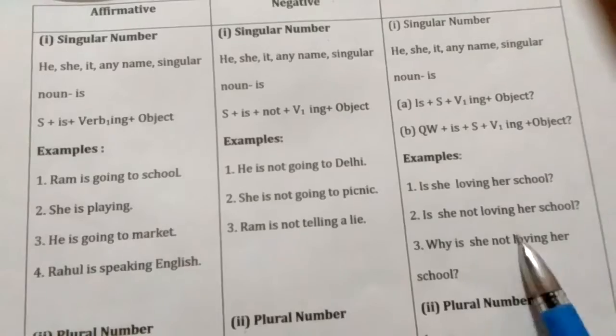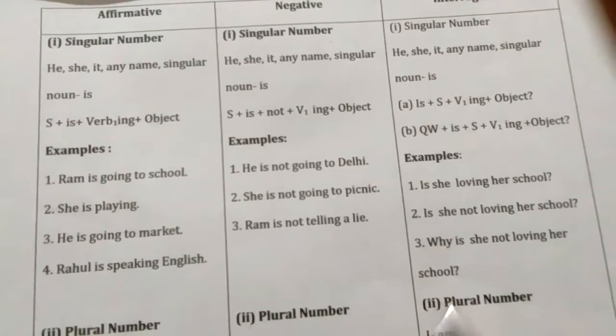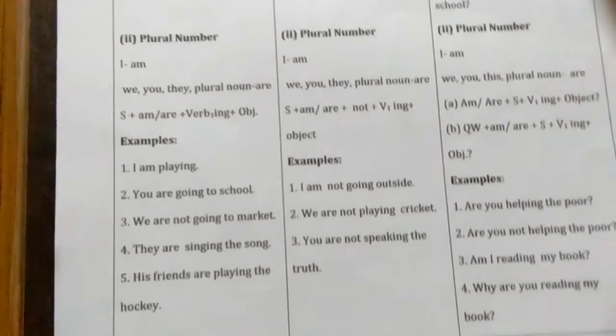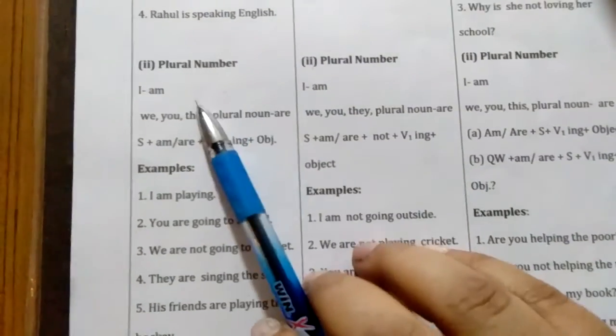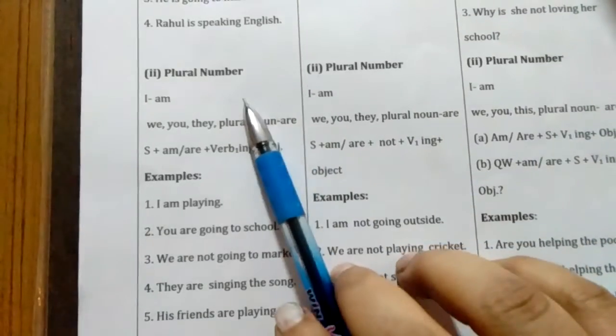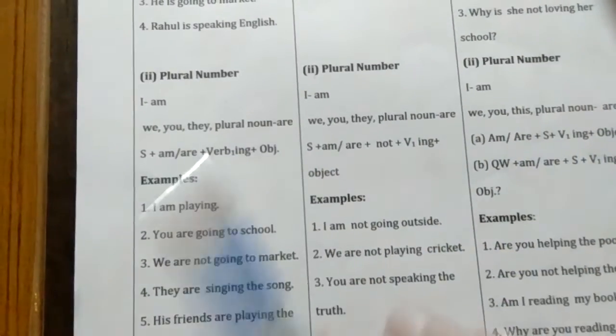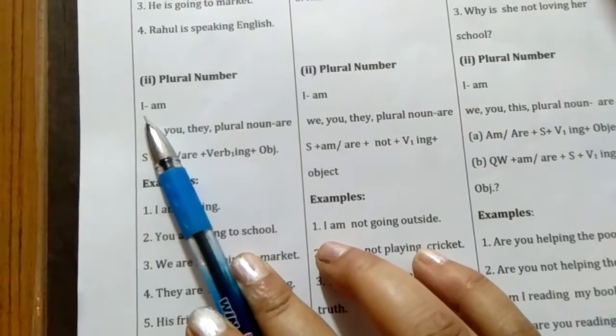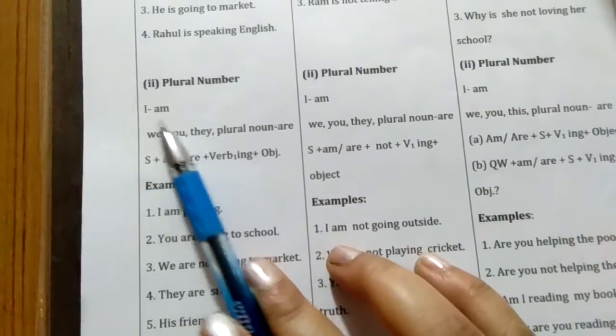And now let's take plural number. So you can see here the plural number are also in three forms. Okay, affirmative, negative and interrogative. First take affirmative. I is the pronoun and we put am with it.